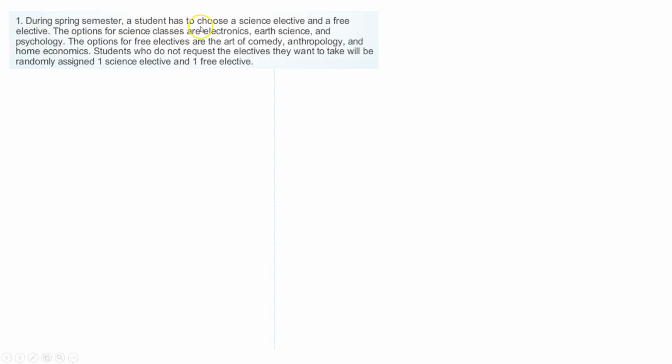During spring semester, a student has to choose a science elective and a free elective. So, options for science electives are electronics, earth science, and psychology. So there are 3 options for the science one, and then the free electives are the art of comedy, there's 1, anthropology, there's 2, and home economics, there's 3. Students who do not request the electives they want will be randomly assigned 1 science and 1 free elective.